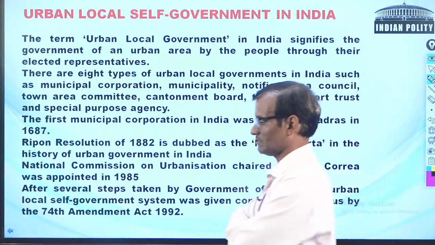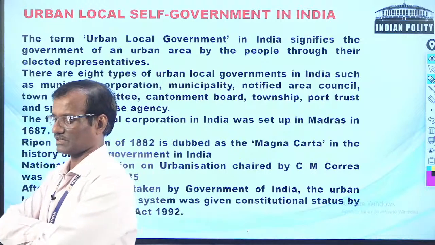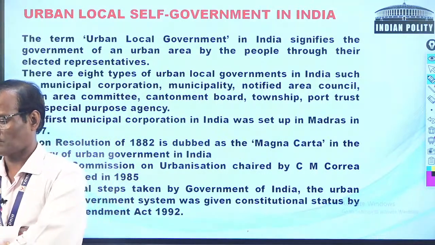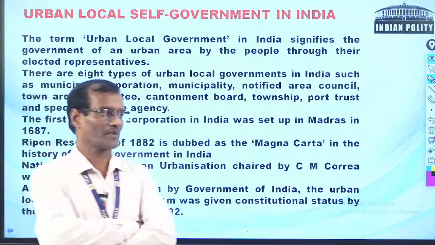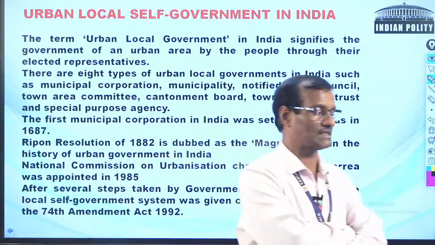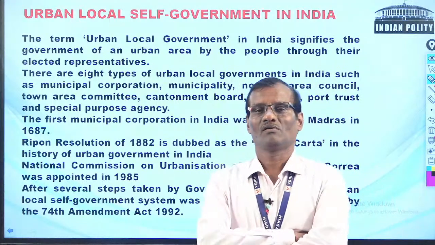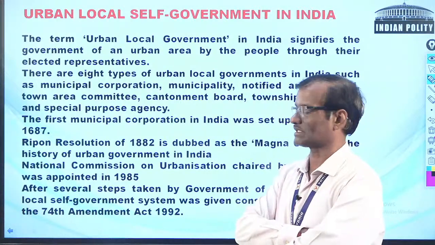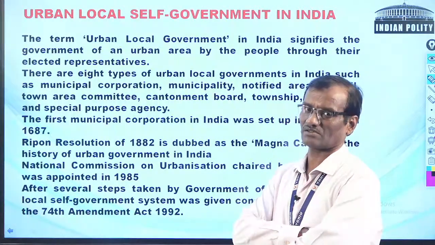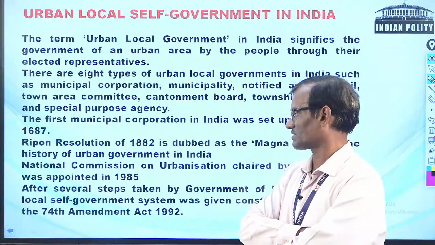It got a start during the British government. And the British government established the first municipal corporation in 1687 in Madras. That is the first step towards urbanization.